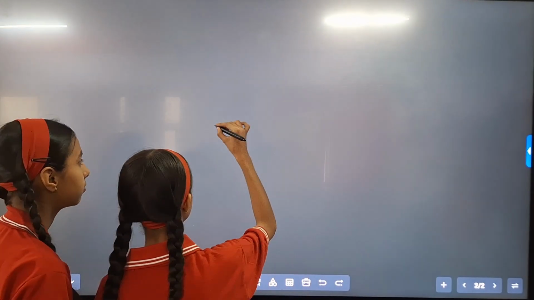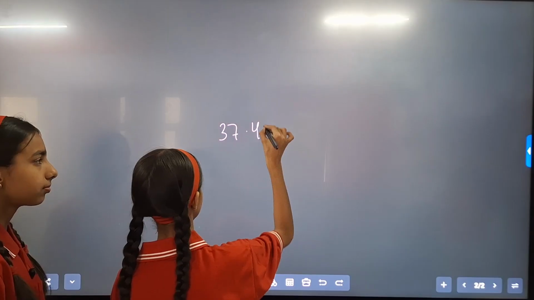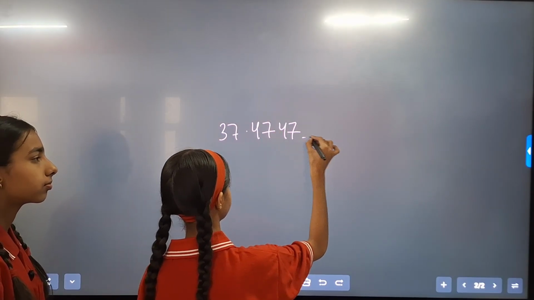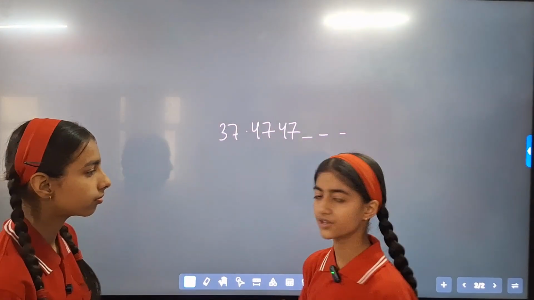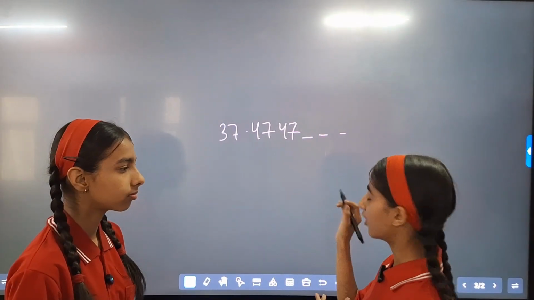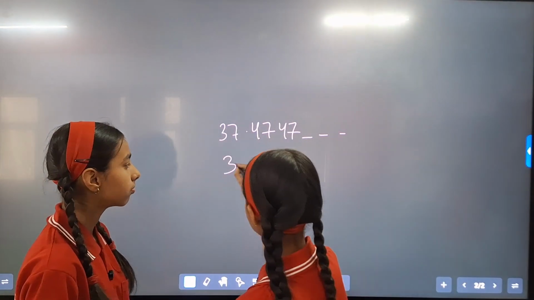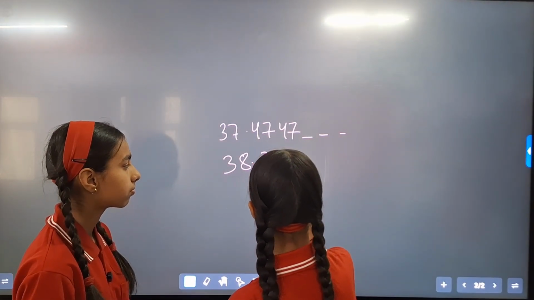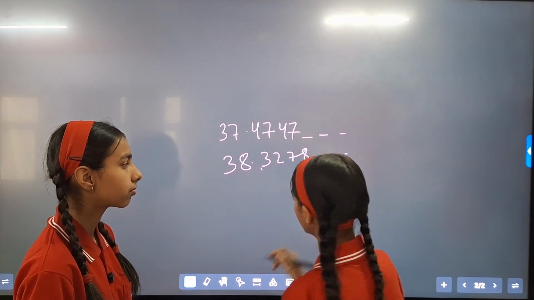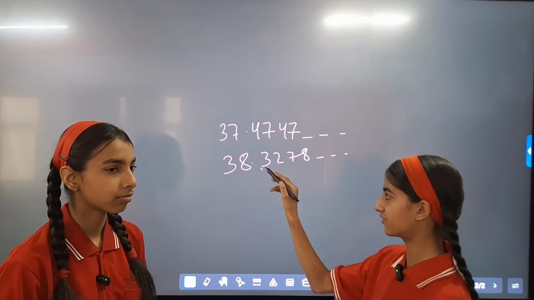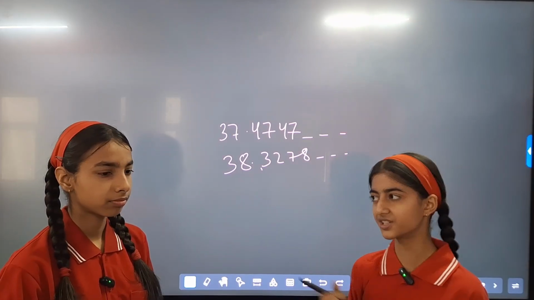Now I will tell you about non-terminating numbers. Non-terminating numbers are further divided into two parts, non-terminating but repeating, and non-terminating and not repeating. The numbers after the decimal which follow a certain pattern are called non-terminating but repeating numbers. So this is a rational number. But this other number is an example of an irrational number, because after the decimal it is not following a certain pattern, so it is an irrational number.